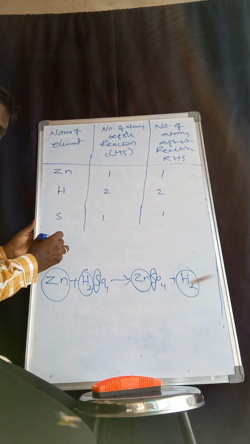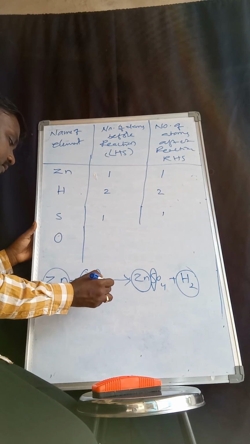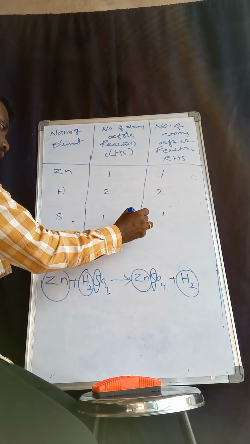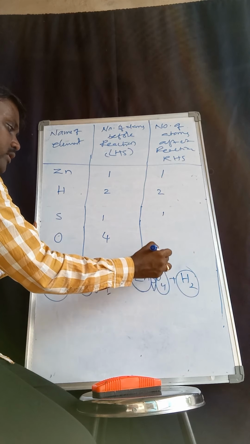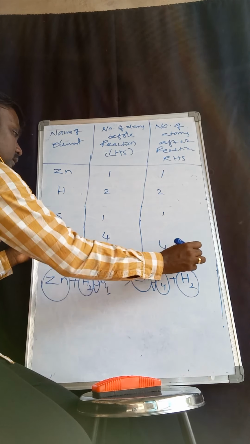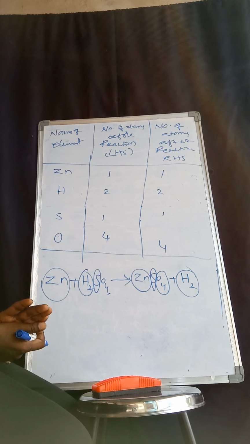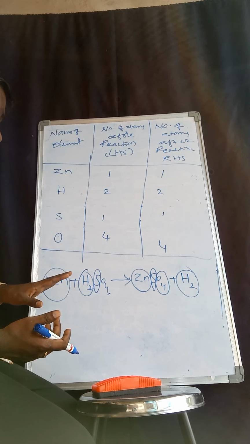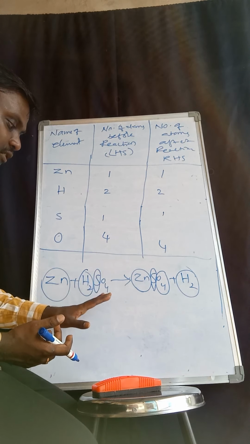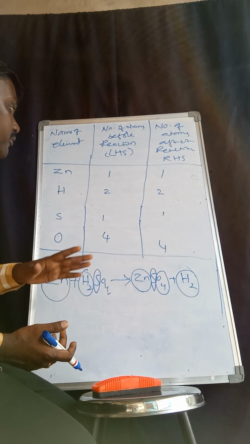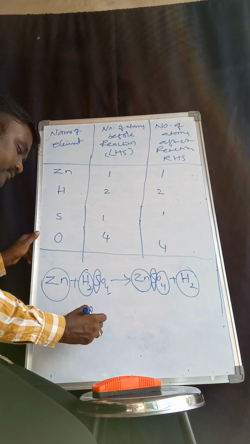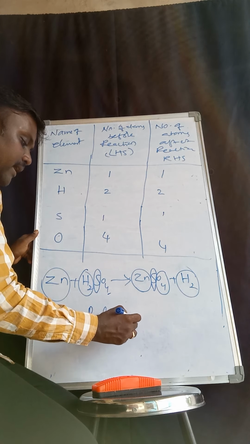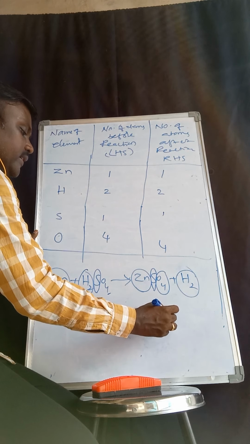What's remaining? Oxygen. How many atoms are there? 4, and after the reaction also 4. Like this we have to check. The number of atoms before the reaction is equal to the number of atoms after. Now we can say that this is a balanced equation, a correct equation.